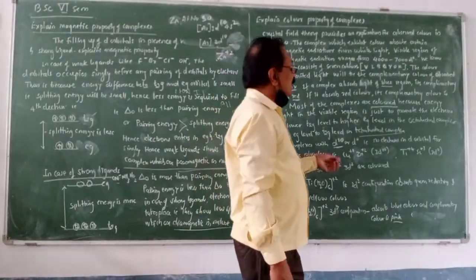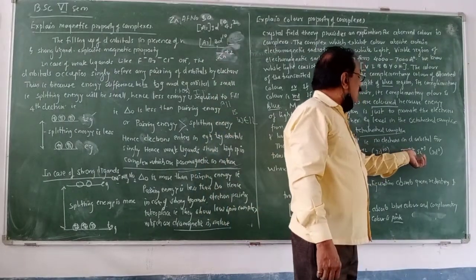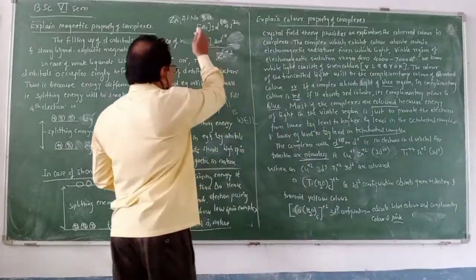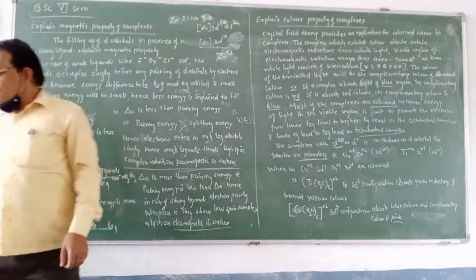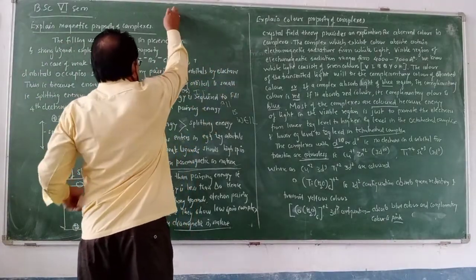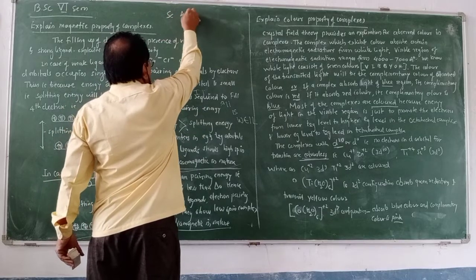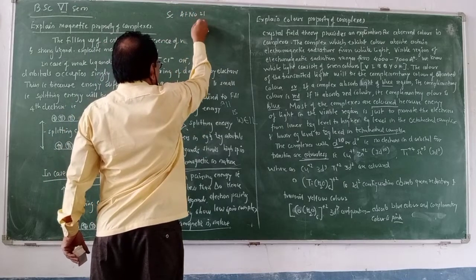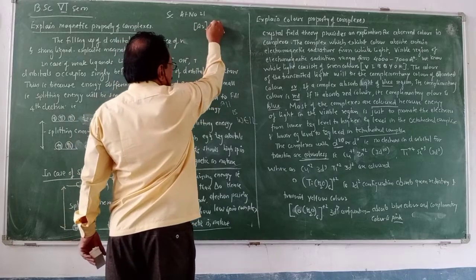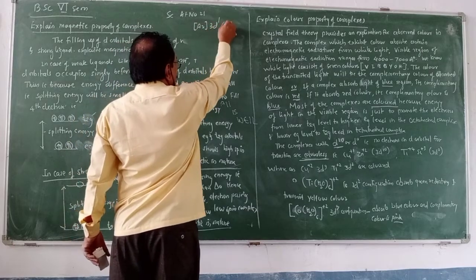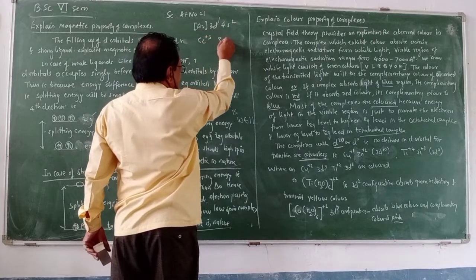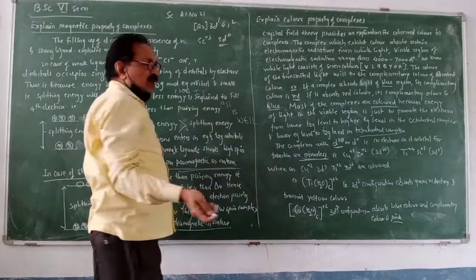Similarly, titanium plus 4 and scandium plus 3. If you observe these two elements, you can take scandium. In this case, the atomic number is 21, and you can write the configuration: argon, that is 18, then 3d1 4s2. When scandium is plus 3, 3d becomes 0. No electrons for the transition.